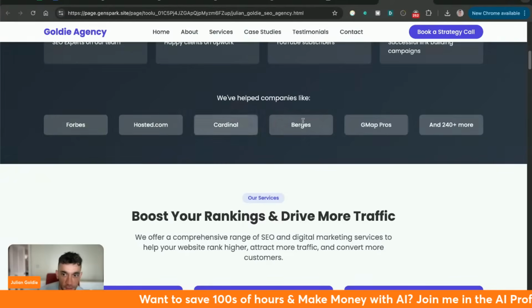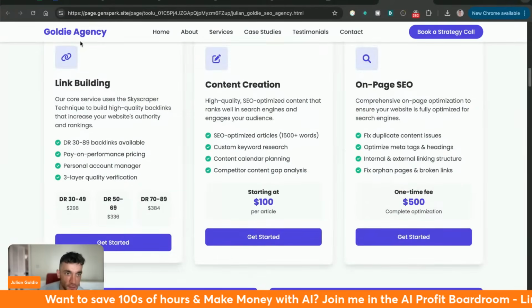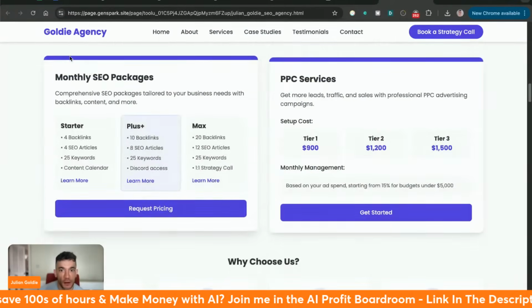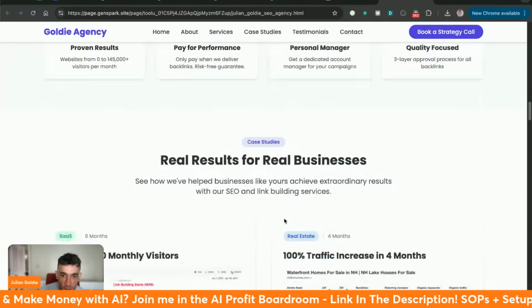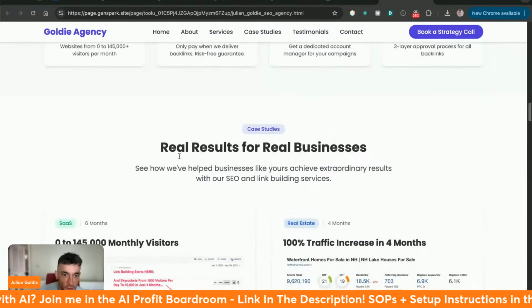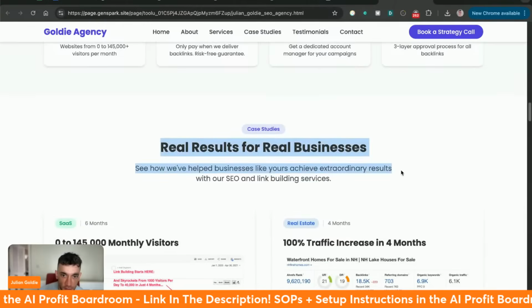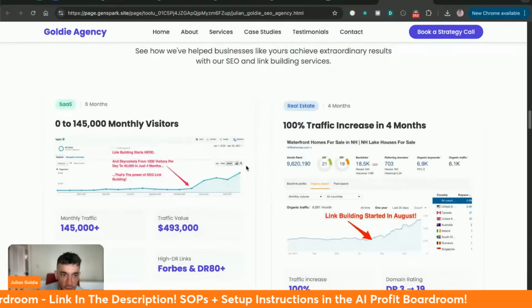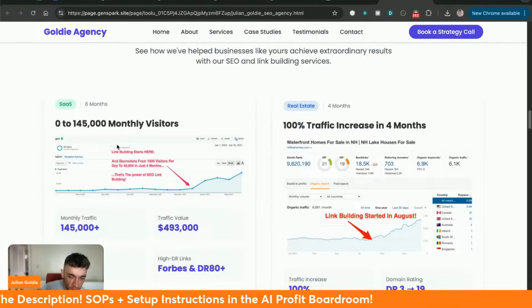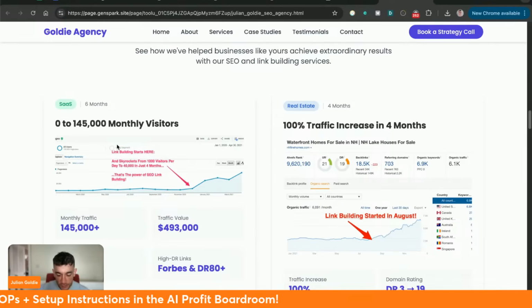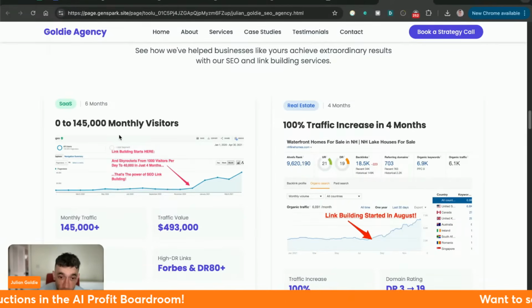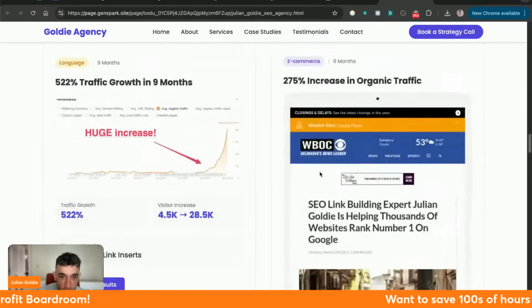It's even come up with a list of sites that have helped. It's included our pricing right here. It's also added some packages. It's written really nice copy. You can see it's actually written the copyright on the page. And it's even taken the screenshots from my existing site, researched them, and then said, right, we're going to pop this here, here, here, and here, and redesign the main homepage. Pretty amazing, to be honest.